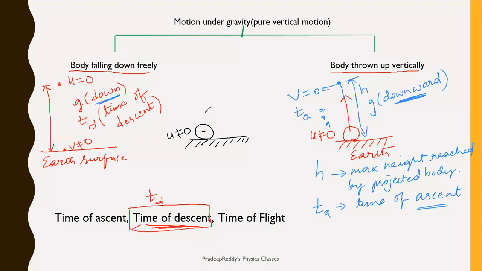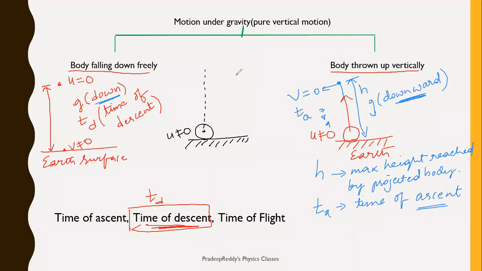It goes up and travels to a certain height. It cannot go a longer distance, from the earth's surface to the moon's surface, because you do not have that much force to push it upward. So maximum it can travel 1 meter, 2 meter, 3 meter, say 1 kilometer, not more than that.